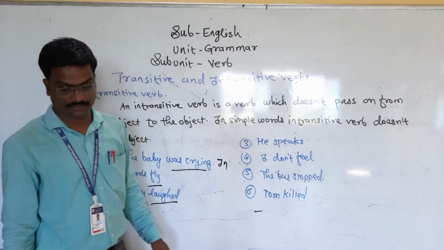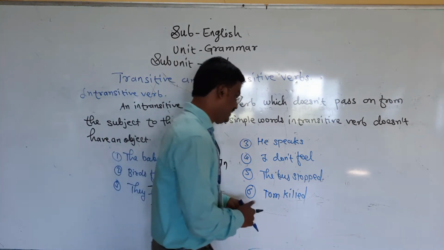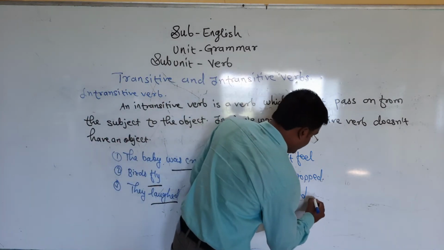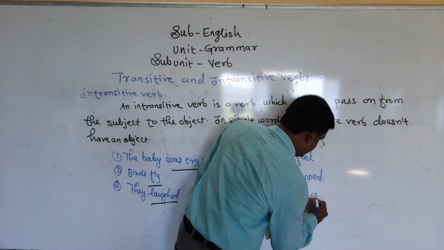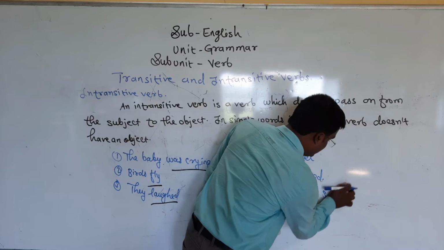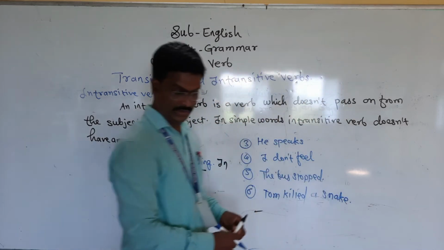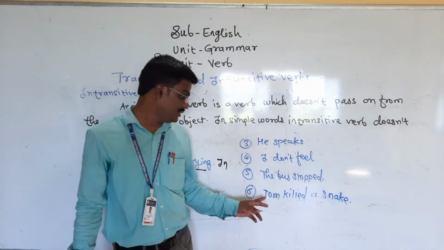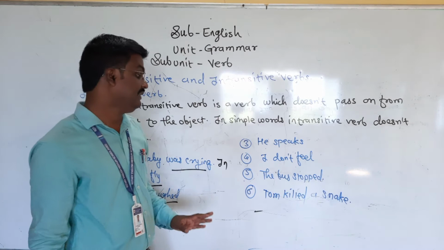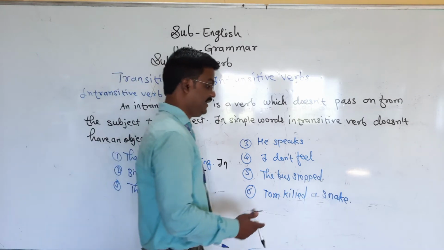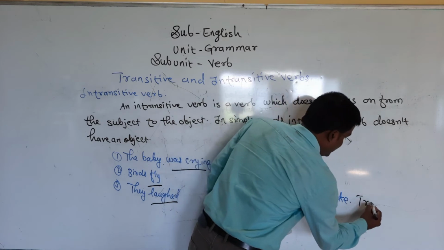The bus stop. Tom killed. Okay? Instead of that, if I say Tom killed, what we say is that Tom killed a snake. Now what happened here? Tom killed what? Tom killed a snake. If I say Tom killed a snake, then it became transitive now. Why is it transitive?